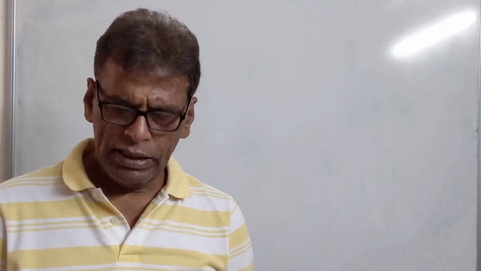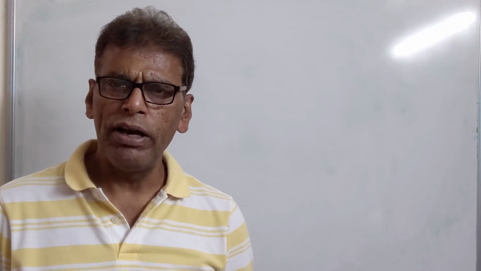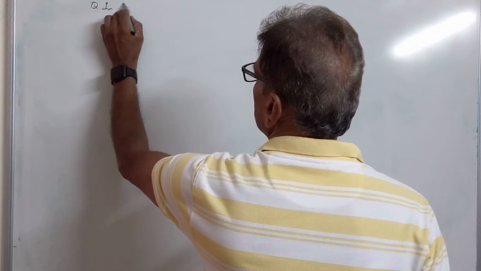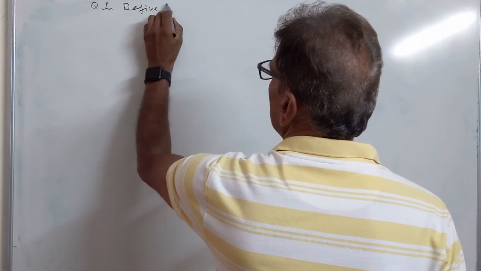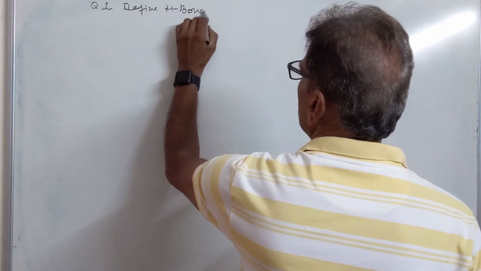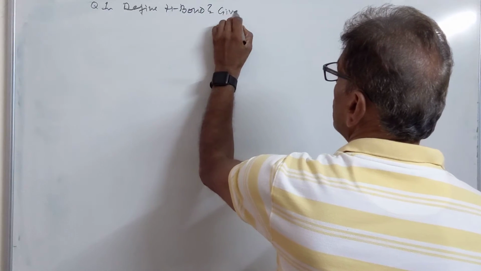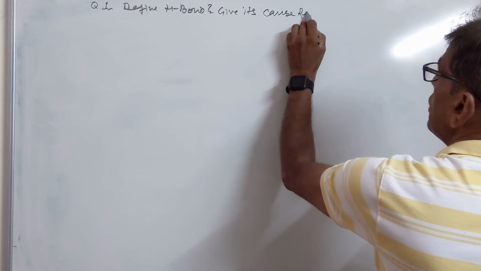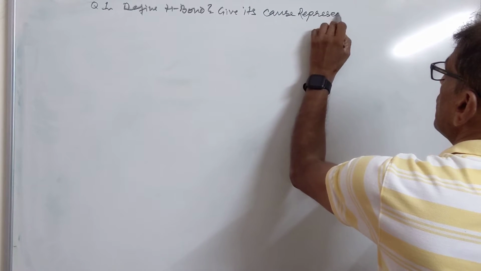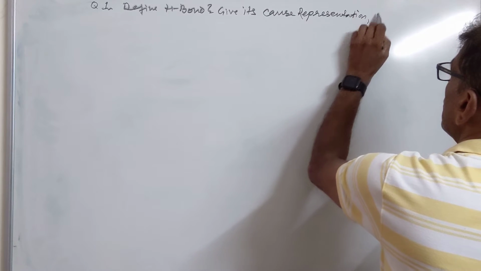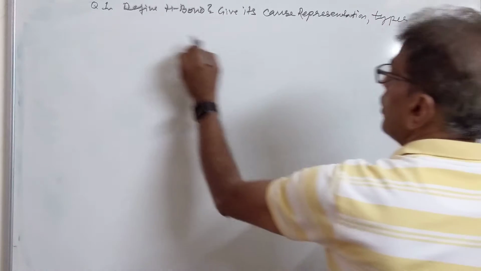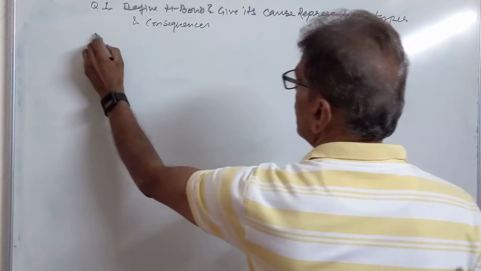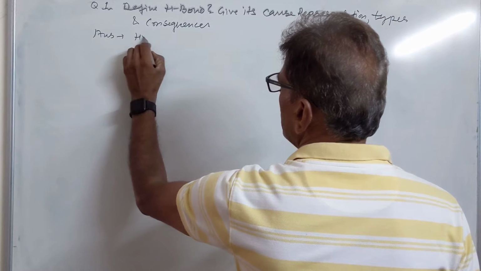So now, discussing another important bond from chemical bonding, that is hydrogen bond. Our next question is: define hydrogen bond, give its cause, representation, types, and consequences. Now, what is hydrogen bond?